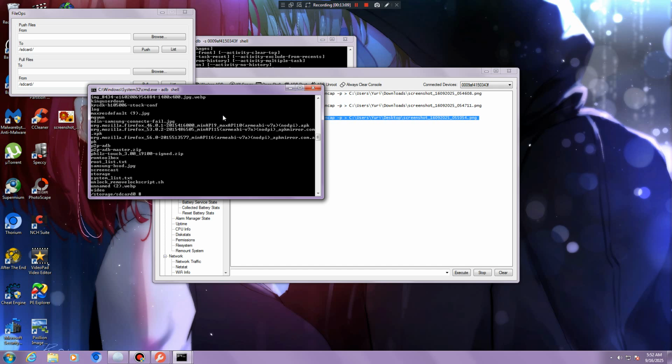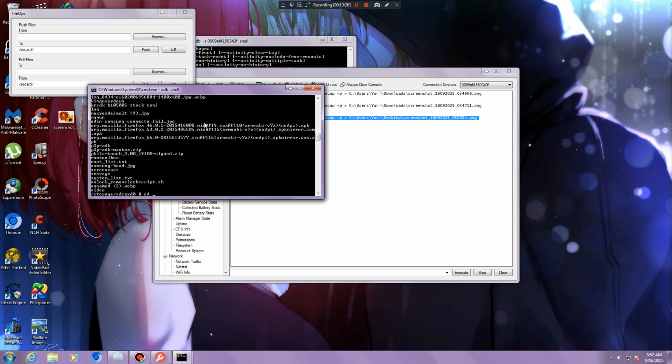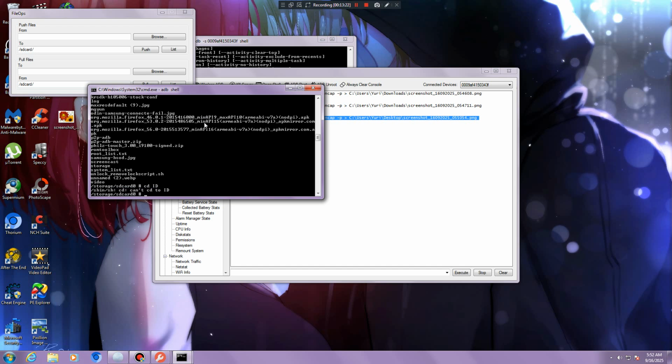And basically this one can be very annoying because on Samsung, the screencast maybe is in the folder called the DCIM. I said cd the DCIM.